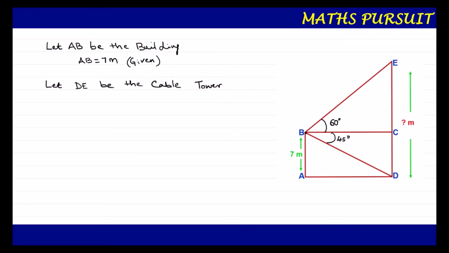Now guys, what are the things that we got? We got two angles, one is CBE and the other one is CBD. Now if you look into the diagram, you could see that a figure is being formed. If BC is a line parallel to the ground, then we can say that we got a rectangular shape, a rectangle of the form A, B, C, D.